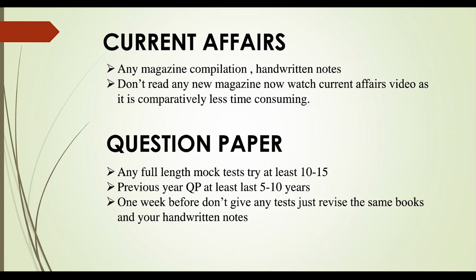This will come when you read from one source. It can be your handwritten notes, it can be the NCERT, it can be institute notes, it can be anything. But when you do repeated revision and reading of the same thing, then only photographic memory will be generated. If you read Ramsar sites from say 5 different sources, one time on your phone, one time on your laptop, once in your notes, once in some other textbook, you will never generate a photographic memory. Understanding? Please stick to one source and keep seeing it again and again.